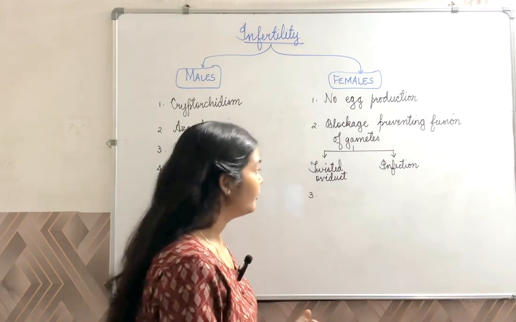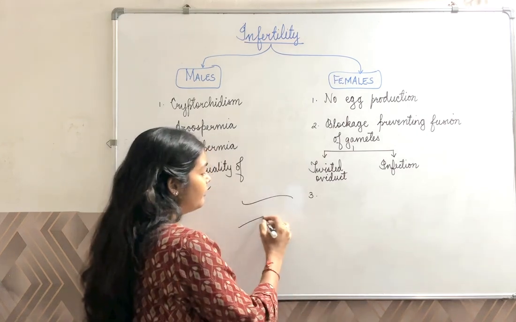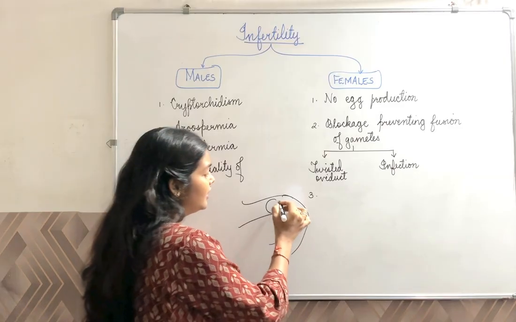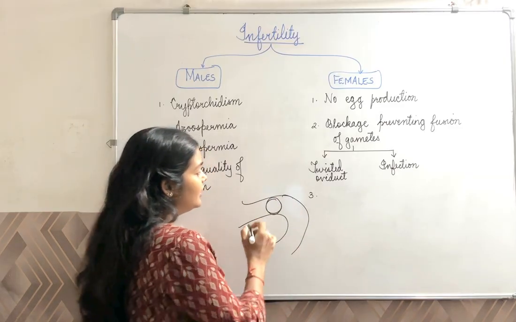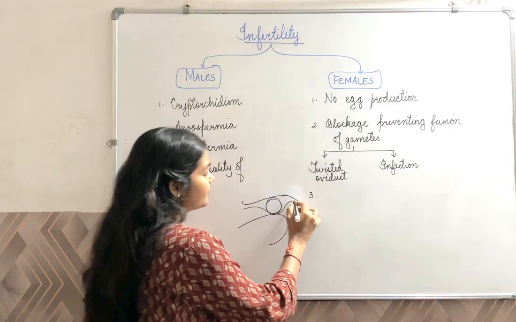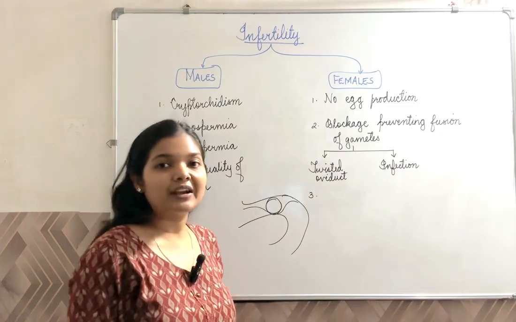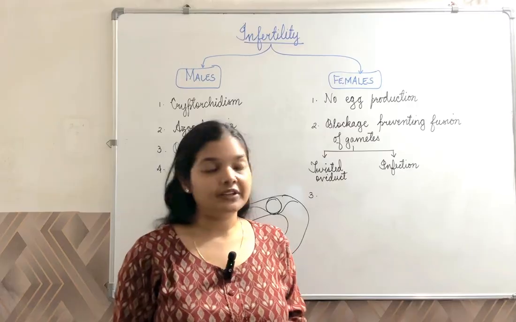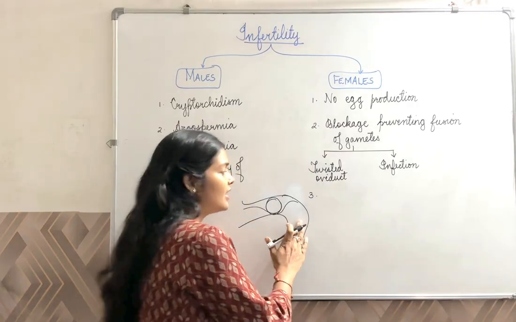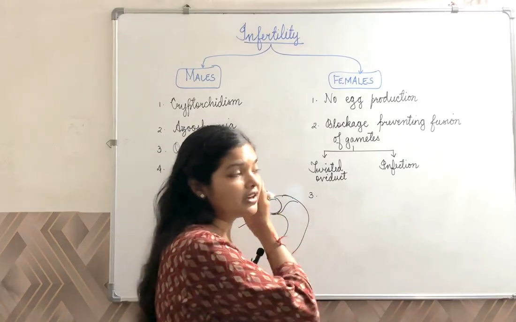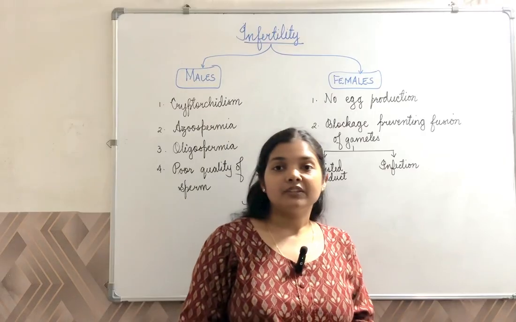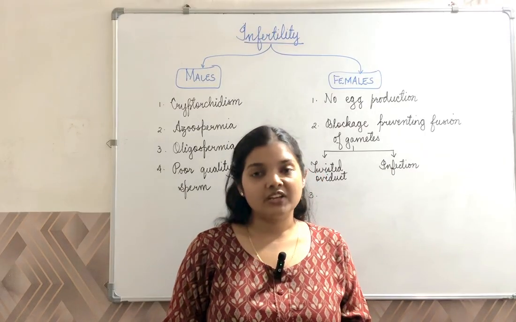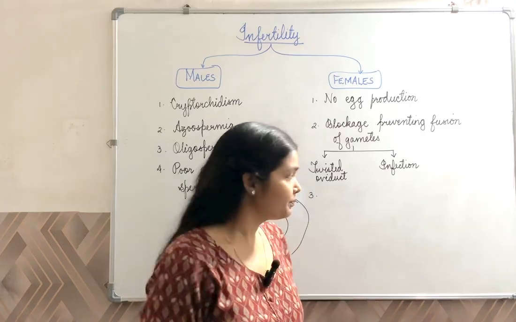But what if implantation occurs within the fallopian tube, exactly where the fertilization occurred? It will not be able to develop further into a fetus. Such a pregnancy is a very fatal condition. It has to be treated immediately.